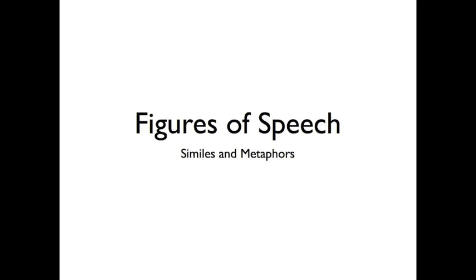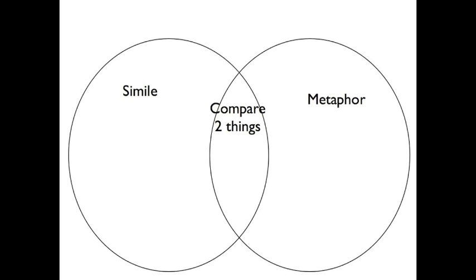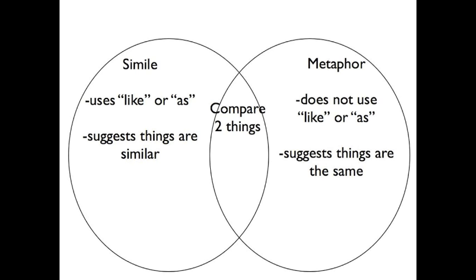Today, similes and metaphors. So if you remember the days of middle and high school language arts classes, you may remember that similes and metaphors both compare two things but are different in how they go about that. Similes use the words like or as to compare things, whereas metaphors do not. This means that a simile simply suggests that two things are similar, whereas a metaphor says that two things are the same.